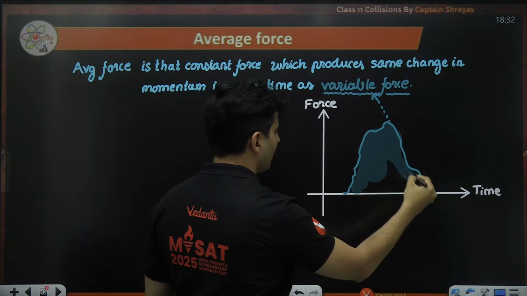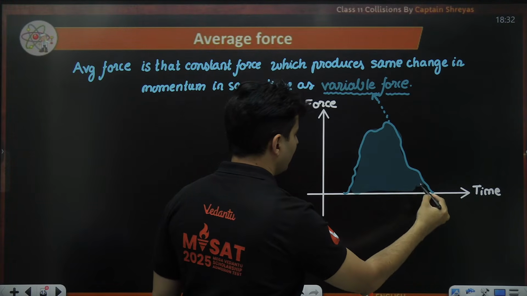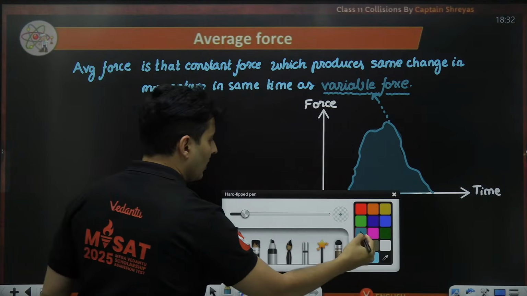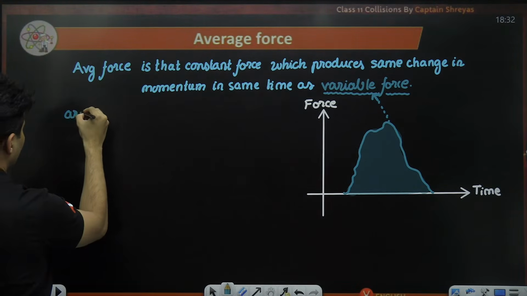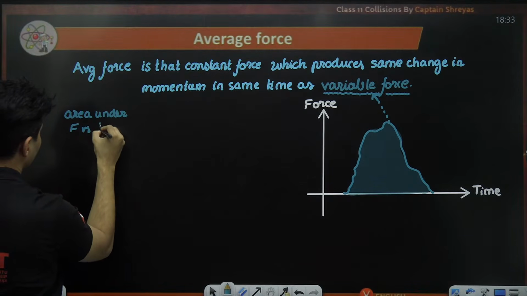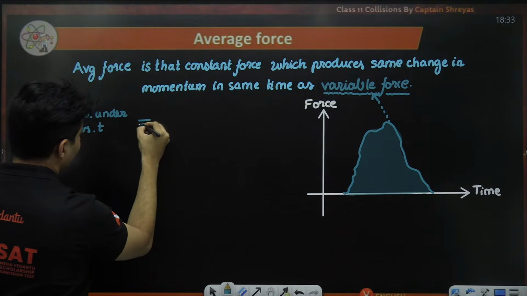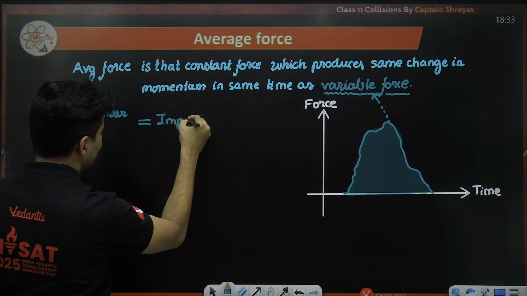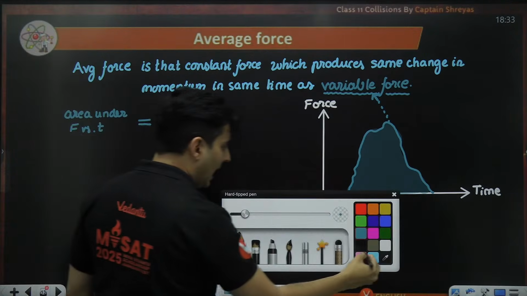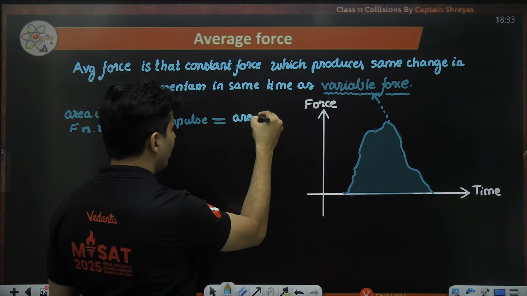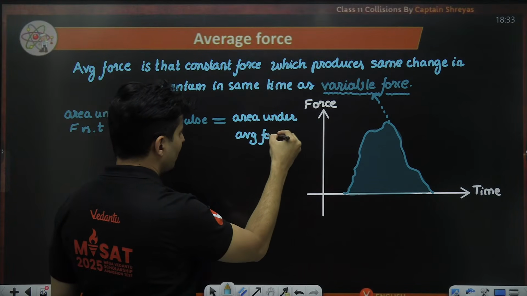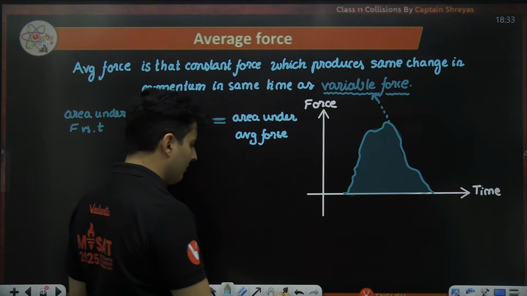So the area under that force versus time graph, which gives me the impulse or the change in momentum, should be the same as the area under the average force graph.